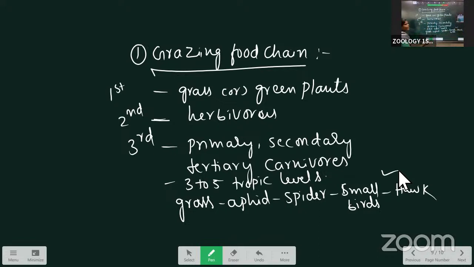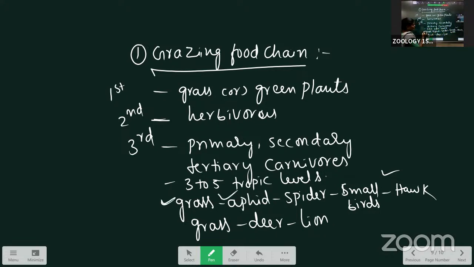Next, some food chains have 3 trophic levels also. They are called the grass, deer, and the lion. Here, like this, there may be a grazing food chain, maybe 3 to 5 trophic levels will be there. Here, the first trophic level, second, this one is the first.